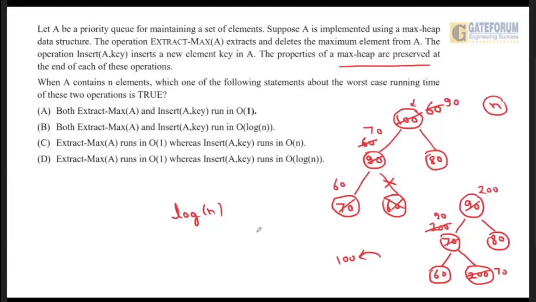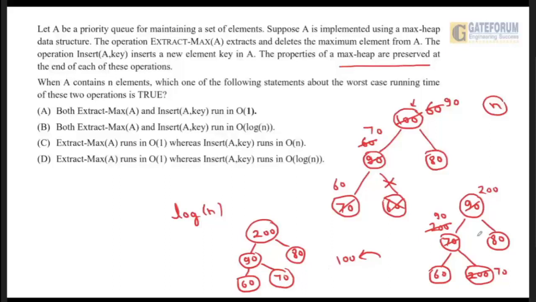Okay, so you can see after the insertion of 200, the resulting max heap is: 200 at the top, here it is 90, here it is 80, here it is 60, and here it is 70, which is a max heap.